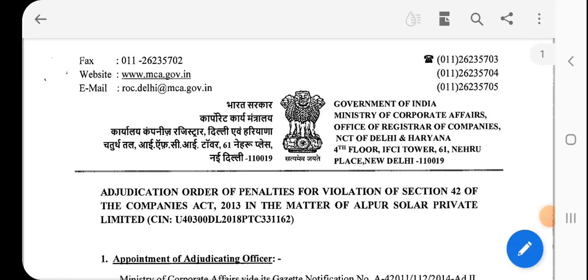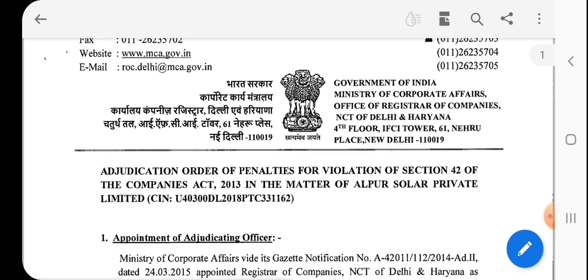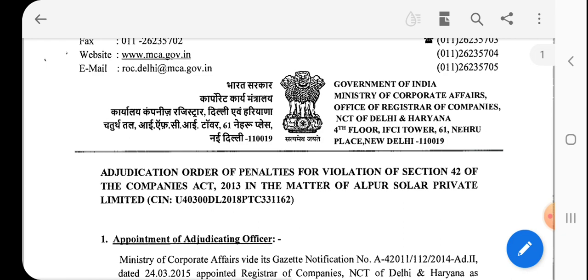Delhi ROC issued an adjudication order for the violation of Section 42 of the Companies Act. In this case, there are three violations. First, violation of Section 42 subsection 4, that is the utilization of the money prior to the filing of the PAS 3 form. Second, not opening a separate bank account for depositing the proceeds. And third, the delay in the filing of the form PAS 3.